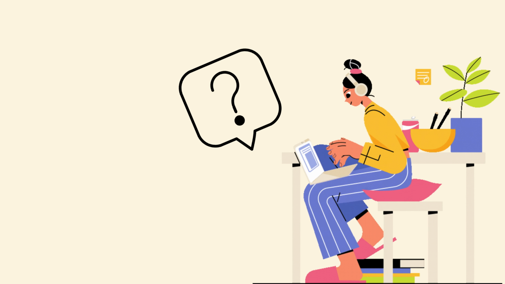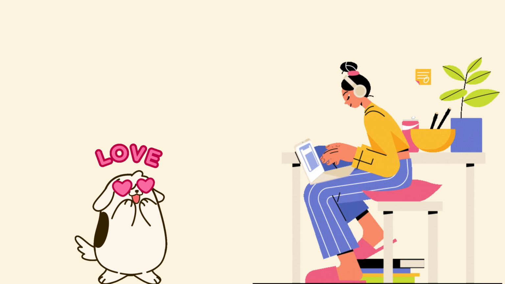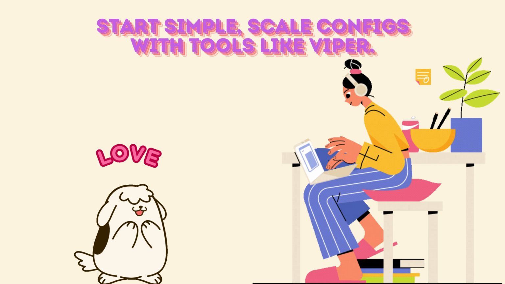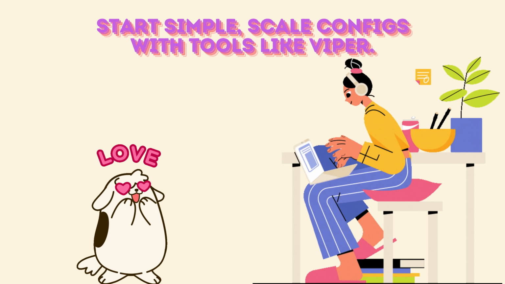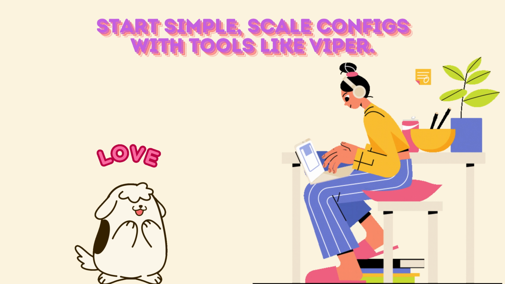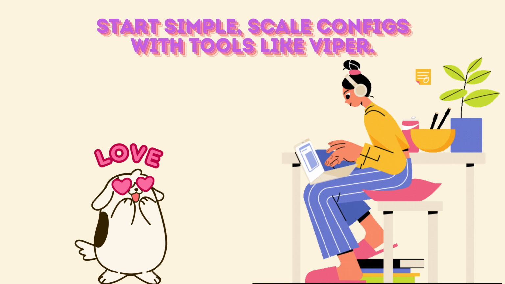Next up, how do you configure GoLang projects for different environments? Rusty's answer: he starts with environment variables for simplicity, but moves to more complex configurations like YAML or JSON as the project grows. Rusty also mentions using tools like Viper for advanced configuration management.